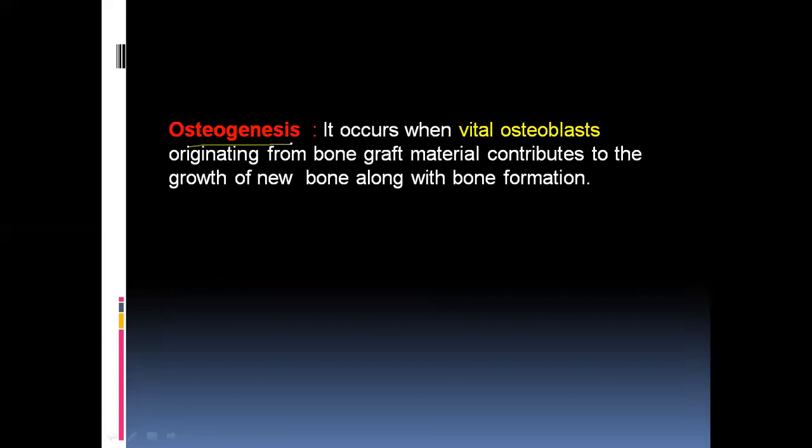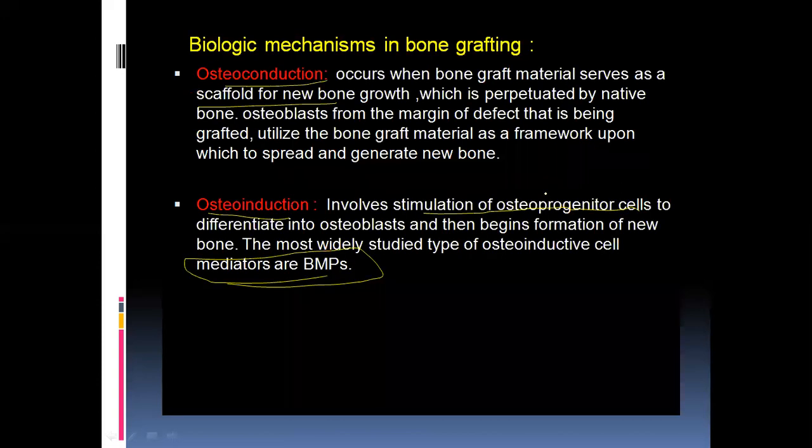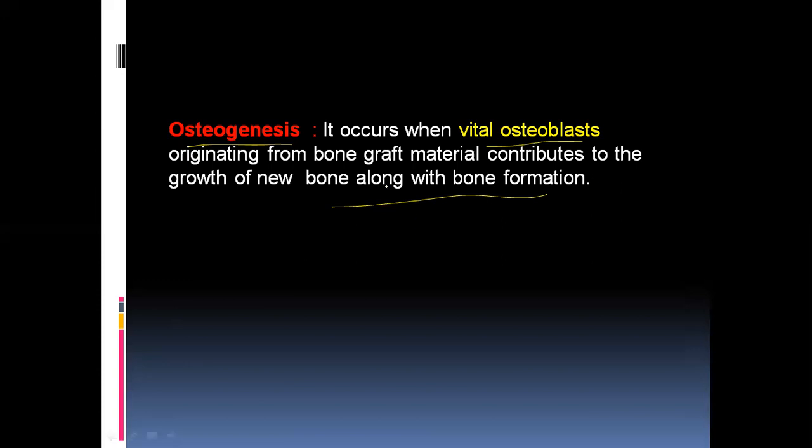Osteogenesis: these types of grafts come under the osteogenic characteristic, or these grafts have vital osteoblasts inside them. They have the bone forming cells, that is vital osteoblasts. So they can form new bone, that is osteogenesis. Mostly autografts are the only grafts that come under this characteristic. Autografts are the only grafts which have this osteogenic character.